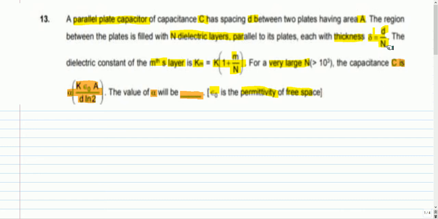to D by N. The dielectric constant of the mth layer is Km, which is equal to K into (1 plus M by N). For very large N, N greater than 1000, the capacitance C is alpha K epsilon naught A divided by D ln 2. The value of alpha will be? Epsilon naught is the permittivity of free space. You can pause the video and attempt this question.